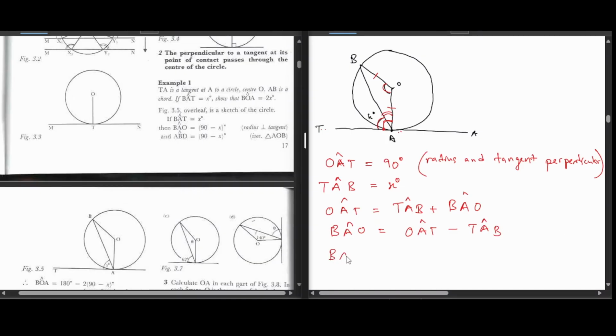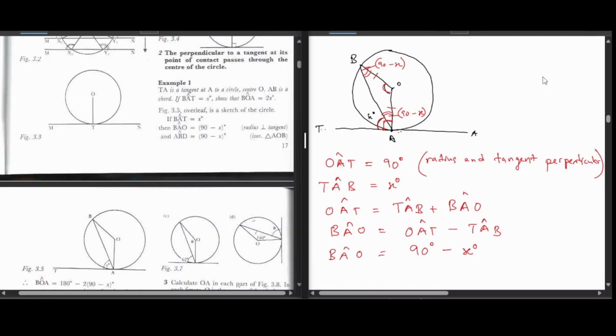Saka BAO iri equal to 90 dzepesa apa, which is OAT, minus X dzingori pa this little part like this. Saka angle E inenge irichi 90 minus X. You are going to find situations where you have to find angles as expressions. And you should always know compacting expressions should be put in brackets when you are using them. Saka, since this is isosceles, base angles are equal to what panapa, it's also G, 90 minus X.